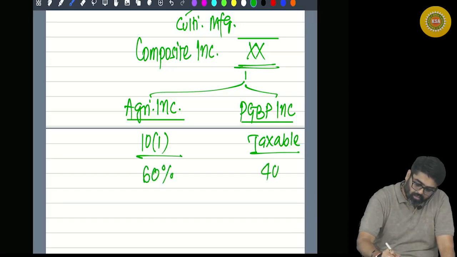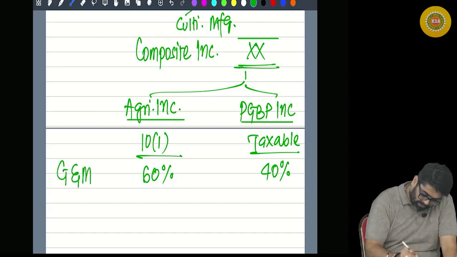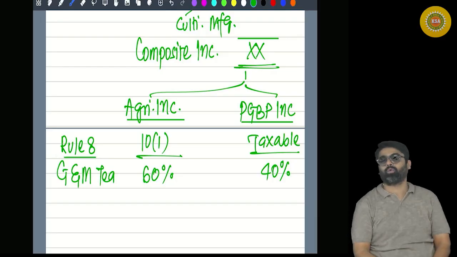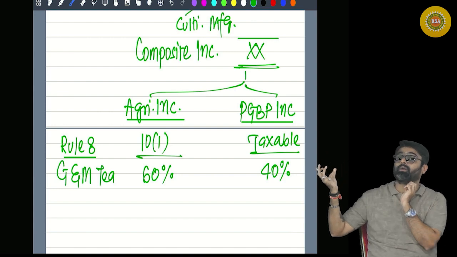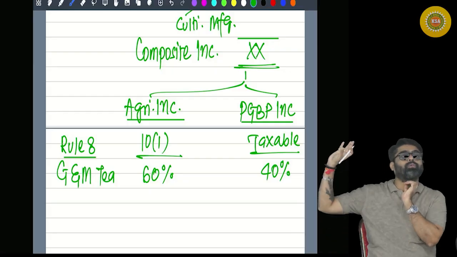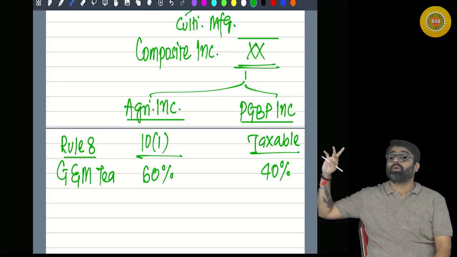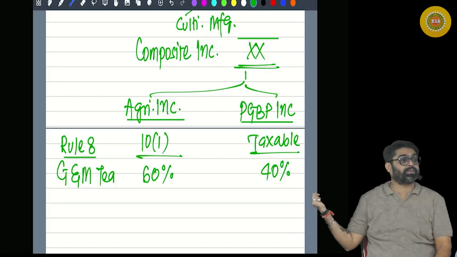60, 40. If the composite activity is growing and manufacturing tea, this is given in Rule 8. As per Rule 8 of the Income Tax Rules, whatever profit is calculated, out of that profit 60% is related to agriculture, exempt, and 40% is related to business, taxable. But this applies if the composite income relates to growing and manufacturing tea.